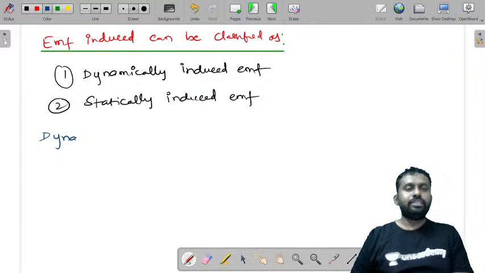The first one is dynamically induced EMF.